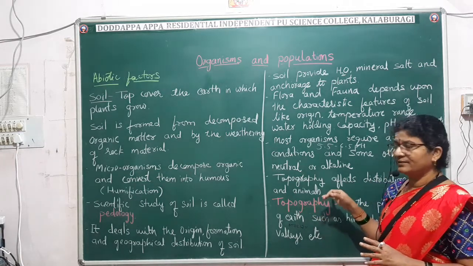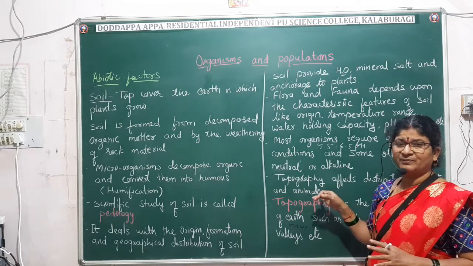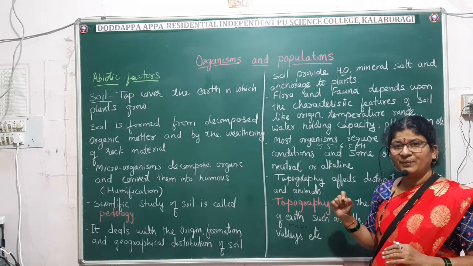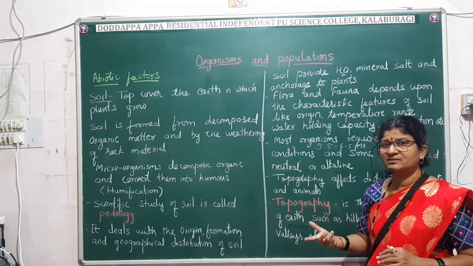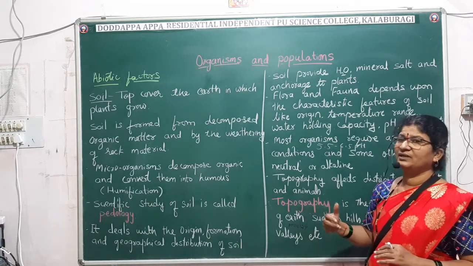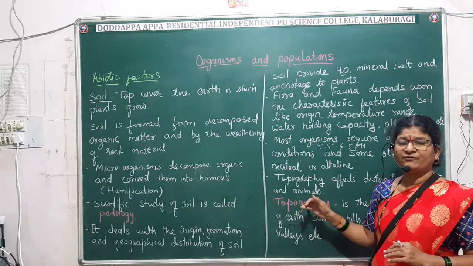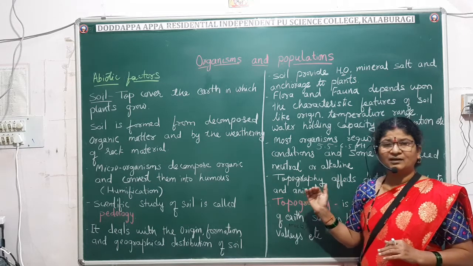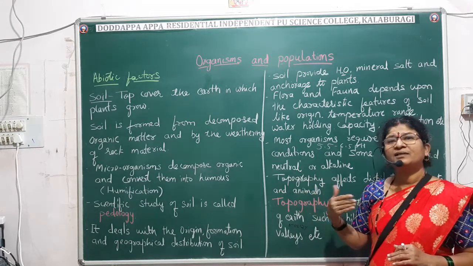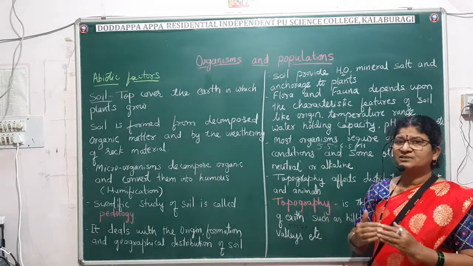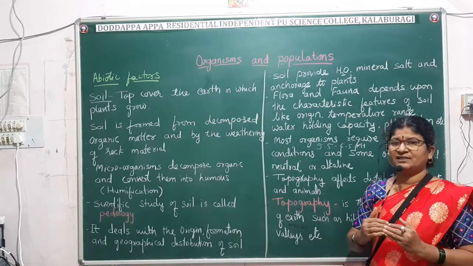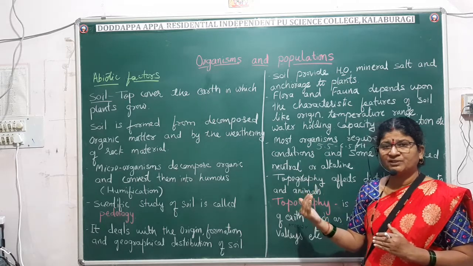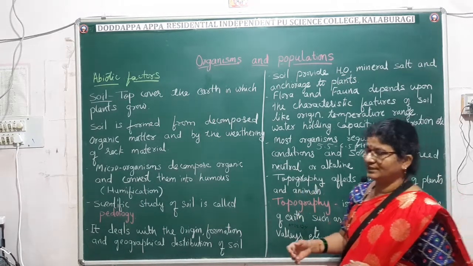Here, to cite a simple example, I gave the presence of mountains, hills, valleys, plains, even the rivers. All these features also will affect the distribution of flora and fauna. Now, till now we have completed the abiotic factors. Now let us go to the response of the living organisms, that is, how the living organisms will respond to the abiotic factors.